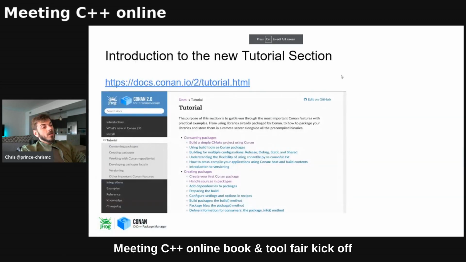The introduction section to the new Conan 2.0 docs is going to be your best friend. It's a narrative story, similar to how we saw from Slobodan for his book, where there are real code examples. All of that is present with Conan as well. It makes it very easy to get hands-on and try it.